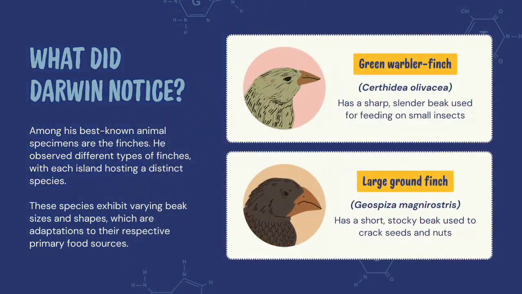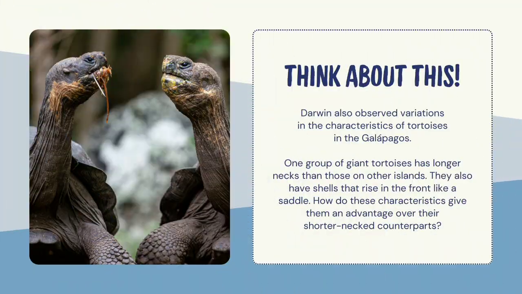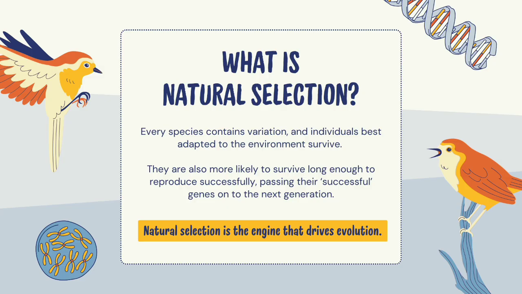What did Darwin notice? Amongst his best-known animal specimens are the finches. He observed different types of finches, with each island hosting a distinct species. These species exhibit varying beak sizes and shapes, which are adaptations to their respective primary food sources. And think about this. What is natural selection?